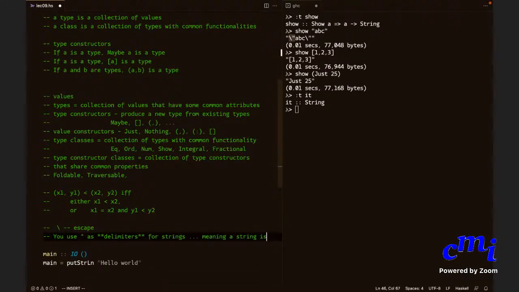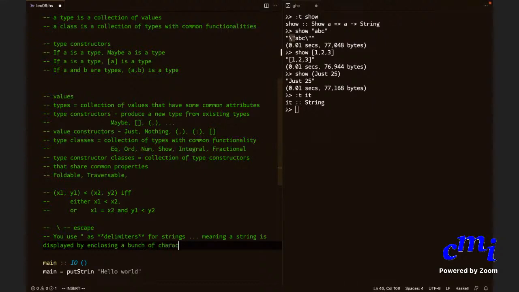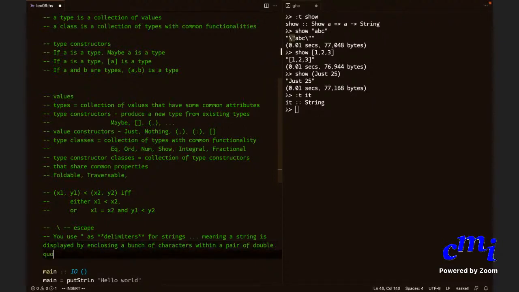A string is displayed by enclosing a bunch of characters within a pair of double quotes. But double quote itself is a character that you can type on the screen.